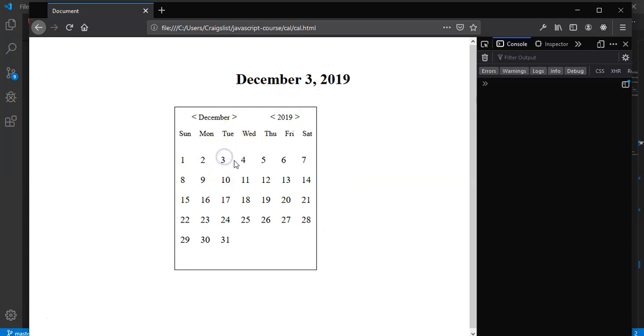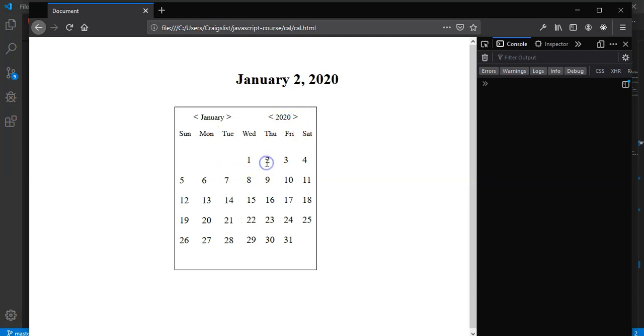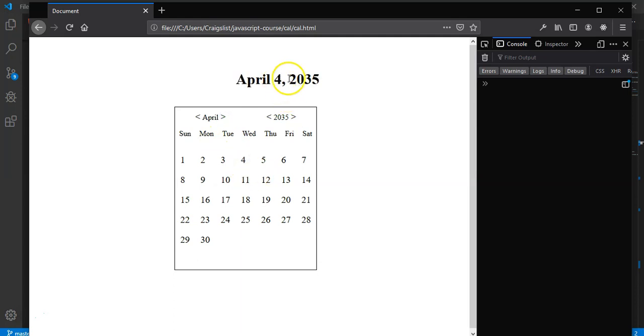So when we click on a date, it should be pretty good. So January 2nd, 2020. Let's go really far in the future and make sure it works. And we'll go to like March or something, April. So it should say April 4th, 2035. Okay, so I feel pretty good about this.